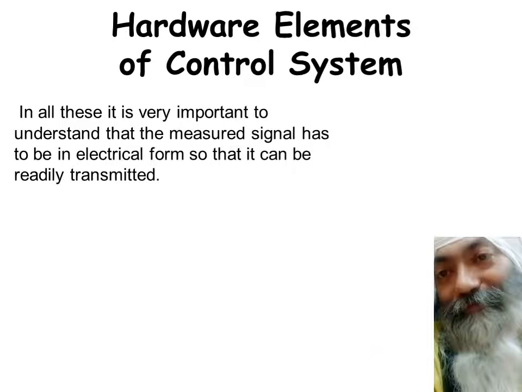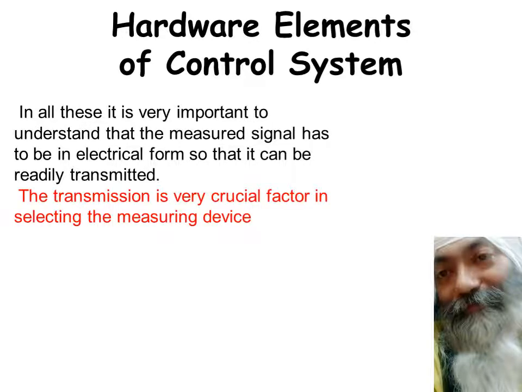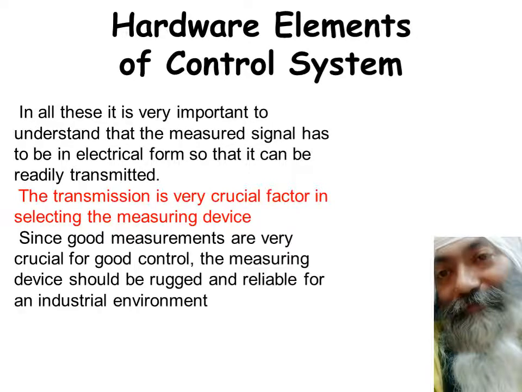Going next, we have measured the signal. It's very important at this stage to keep in mind that this measured signal has to be electrical, has to be in electrical form. If I measured with the help of a mercury in glass thermometer where you are reading it manually, it's of no use, because this reading cannot be transmitted. It has to be electrical so that it can be transmitted, and this transmission is very important because entire thing is happening over a distance.